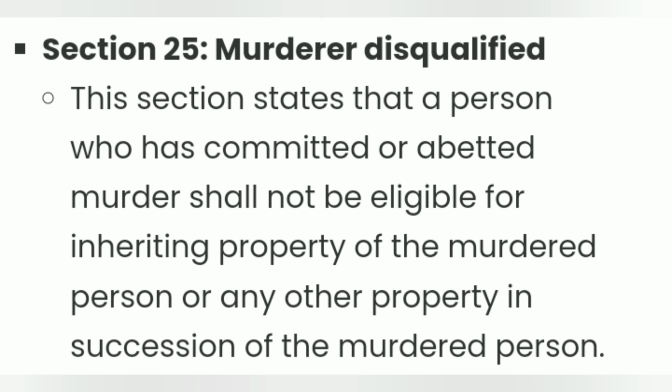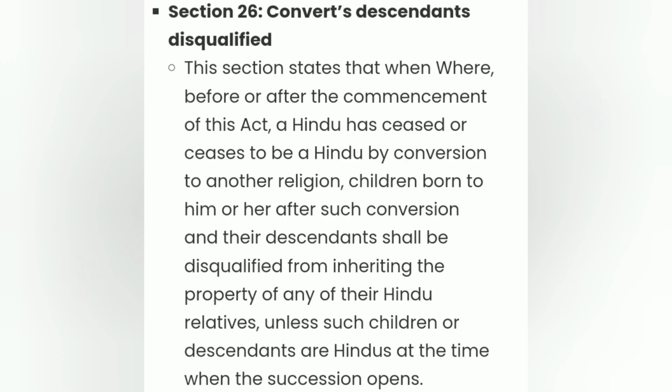Section 25. Murderer disqualified. This section states that a person who has committed or abetted murder shall not be eligible for inheriting property of the murdered person or any other property in succession of the murdered person. Section 26. Converts descendants disqualified. This section states that where, before or after the commencement of this act, a Hindu has ceased or ceases to be a Hindu by conversion to any other religion, children born to him or her after such conversion, and their descendants shall be disqualified from inheriting the property of any of their Hindu relative unless such children or descendant are Hindus at the time when the succession opens.